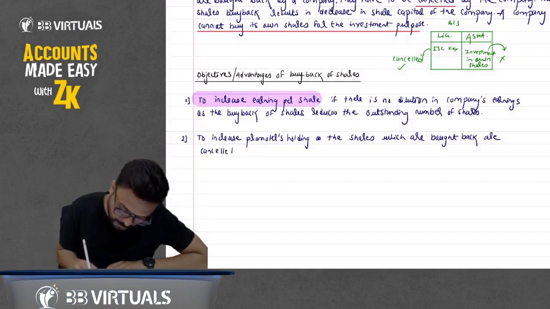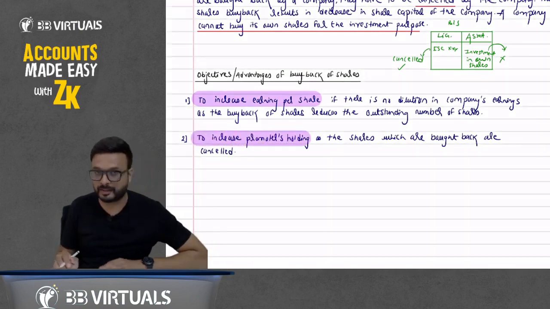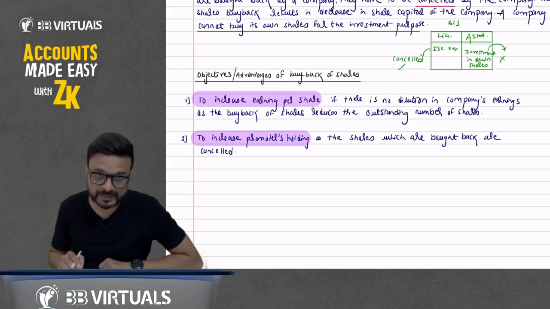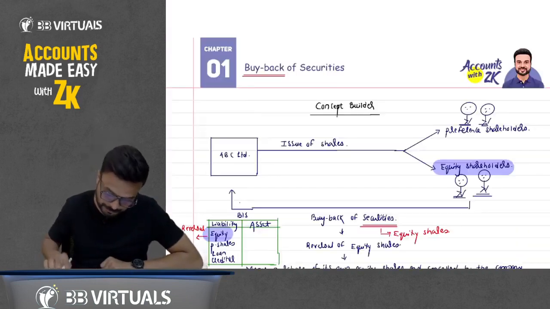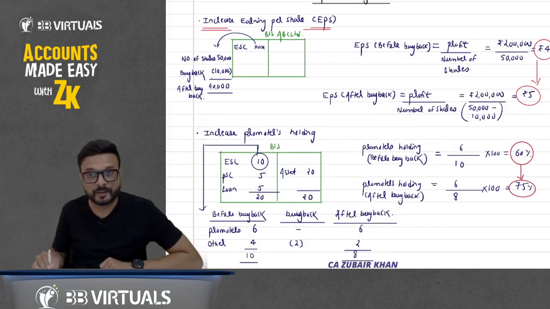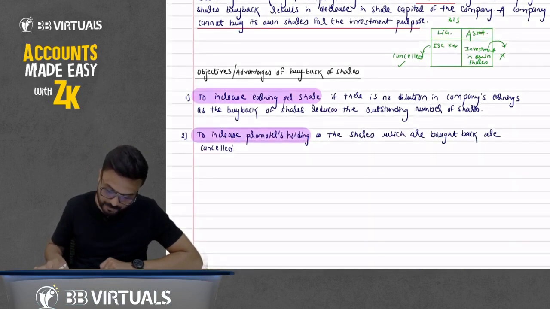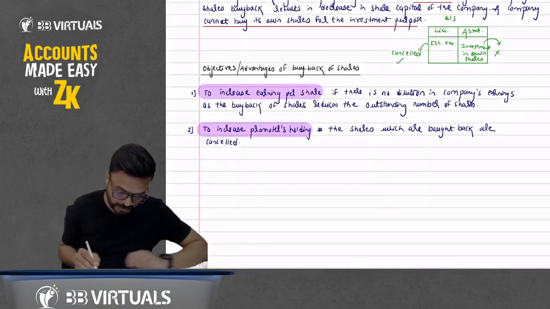The shares which we have purchased from outside, we have cancelled, so the promoters' holding will increase. We have discussed it with an example, from 60% to 75%. Then after that, third point, write down.